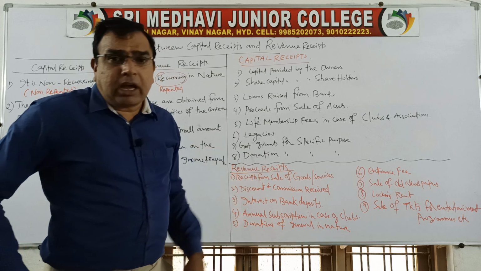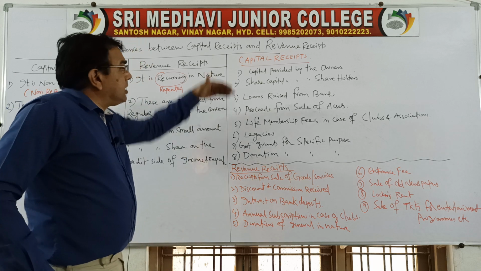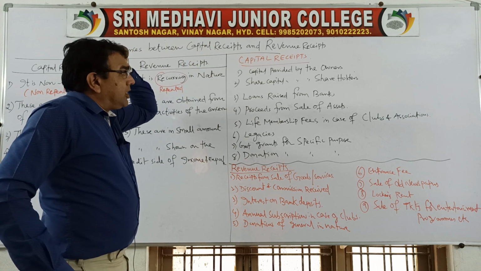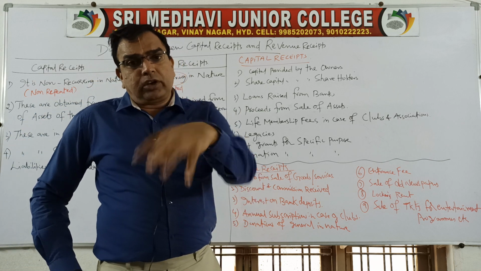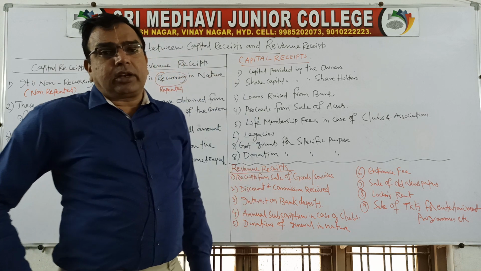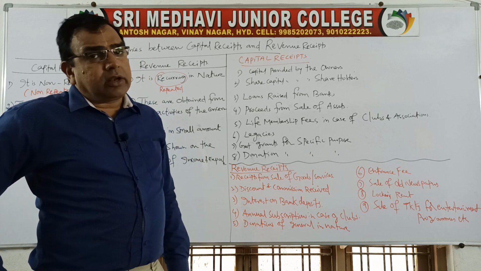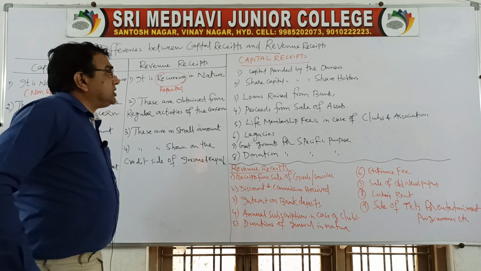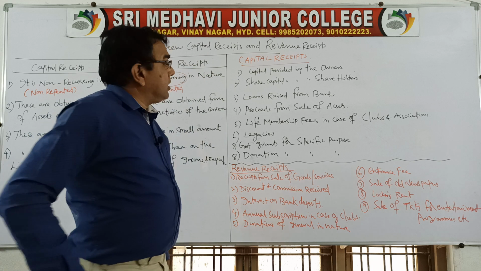So what are the various capital receipts we come across in this chapter? First one, capital provided by the owners or members of the organization. As you know, without investing money, an organization cannot come into existence. So any capital provided by the owner is a capital receipt. Share capital provided by the shareholders is also a capital receipt.